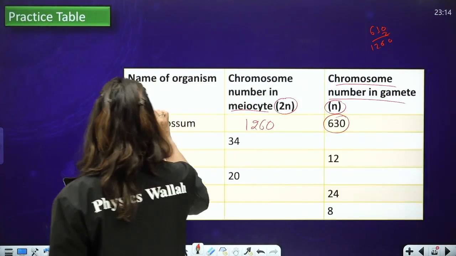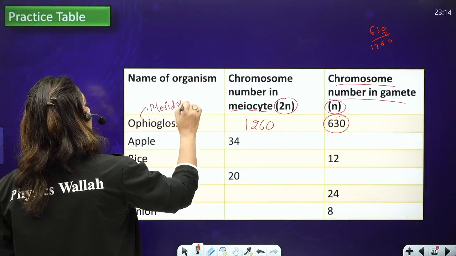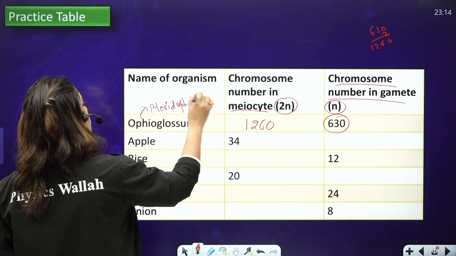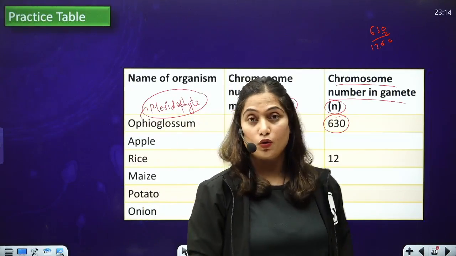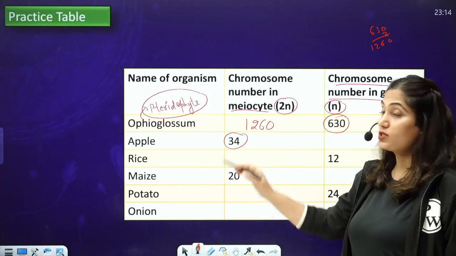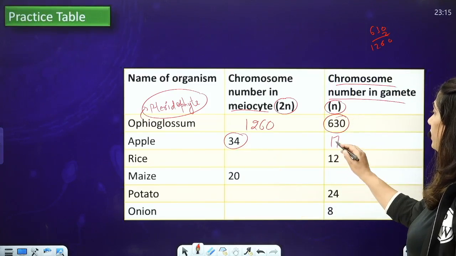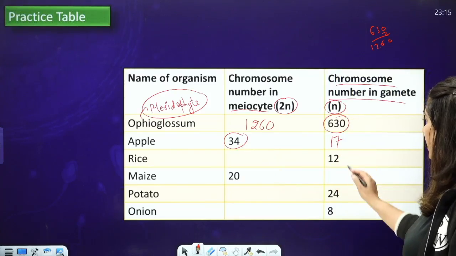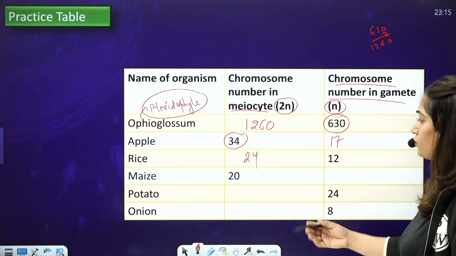Ophioglossum is a pteridophyte. This plant has the largest number of chromosomes in the whole plant kingdom. So it has 1260 chromosomes. Apple, the number of chromosomes in the meiocyte of apple is 34. So obviously it will be 17 in its gametes. In rice, it is 12 in the gamete. So in the meiocyte, it will be 24.